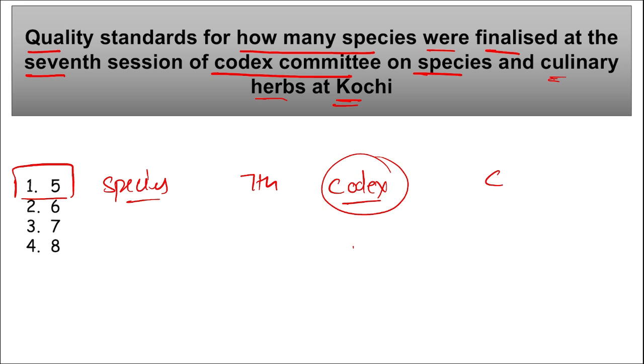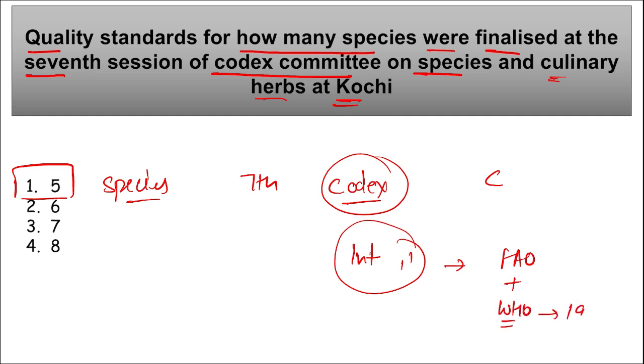First of all, if we talk about this Codex Alimentarius Commission, right? This is an international intergovernmental body that was jointly established by Food and Agriculture Organization along with WHO, and it was established in 1963, and the headquarter for this CAC, that is Codex Alimentarius Commission, is in Rome, Italy. Correct? Here the quality standards of the CAC are recognized by WTO, that is World Trade Organization, as international reference points for the trade disputes that concern food safety and consumer protection.